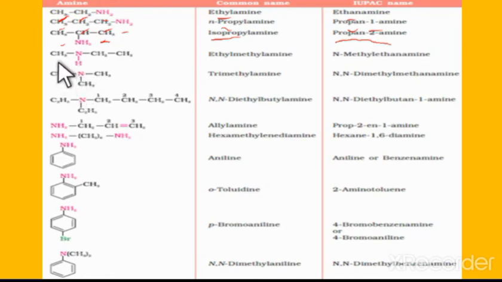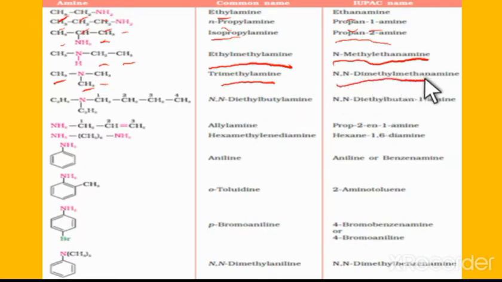The next one, CH3NHCH2CH3, is known as ethyl methyl amine in the common name, and the IUPAC name is N-methyl ethanamine. The other one is N(CH3)3, a tertiary amine. Its common name is trimethyl amine, and the IUPAC name is N,N-dimethyl methanamine.